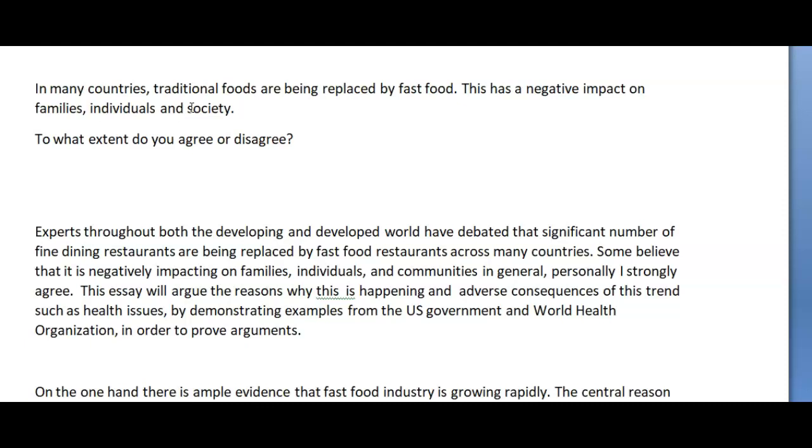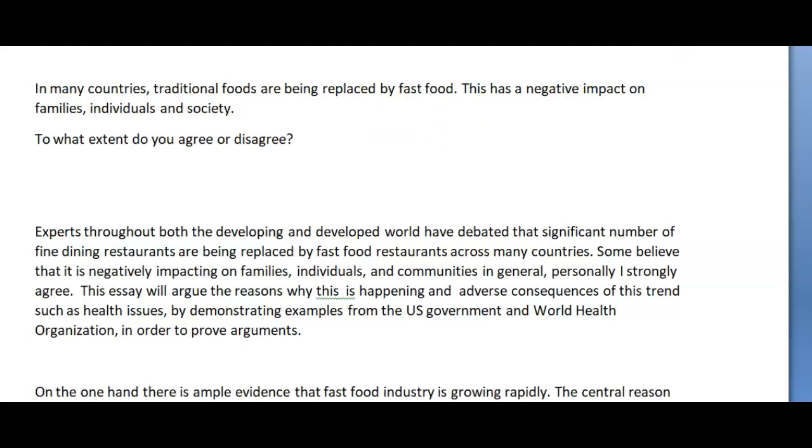Some people say that you're not judged on your introduction, and that's partially true. However, you are judged. First of all, you need to have a clear position, okay? That's very important. The best place to do that is in your introduction. The other thing is that while you may not be judged on the introduction per se, what you write in your introduction does play a role in the entire cohesion and coherence of your essay. So it has to be a cohesive whole. It has to make up elements that fit in with the rest of the essay. Okay, and then there were some grammar issues that I need to talk to you about.